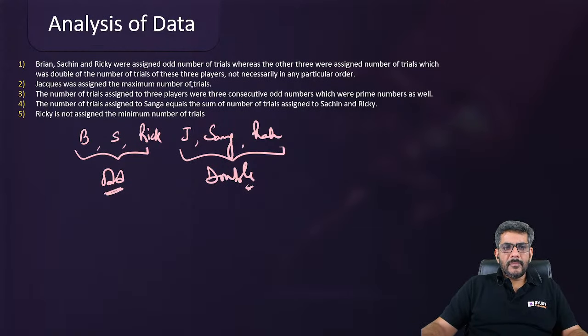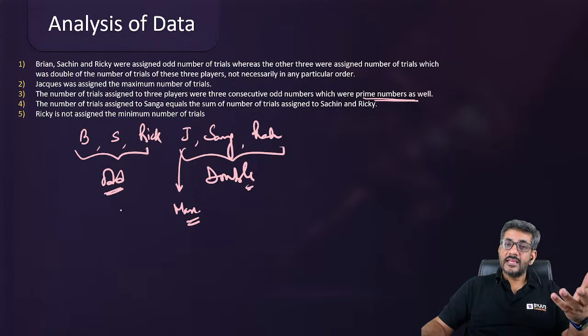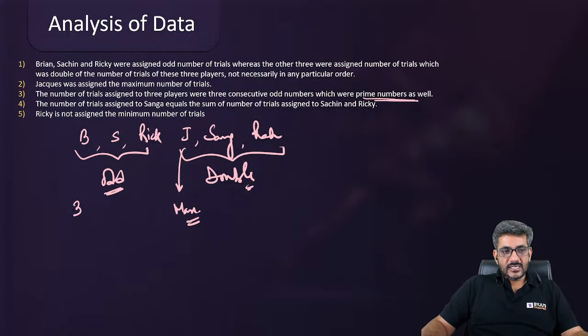Jacques was assigned the maximum number of trials. This is what the question says. The number of trials assigned to three players were three consecutive odd numbers, which were prime numbers as well. Three consecutive odd numbers, and all three are prime. This is possible only in one case, that is 3, 5, 7. So the trials of these three people are 3, 5, 7, and Jacques has double of one of these numbers and it is maximum.